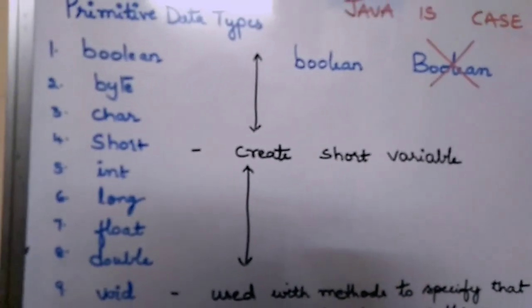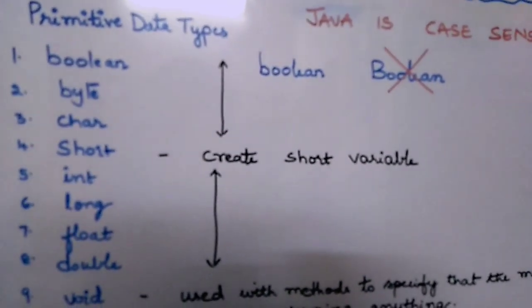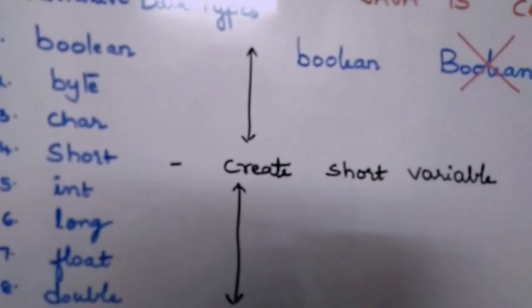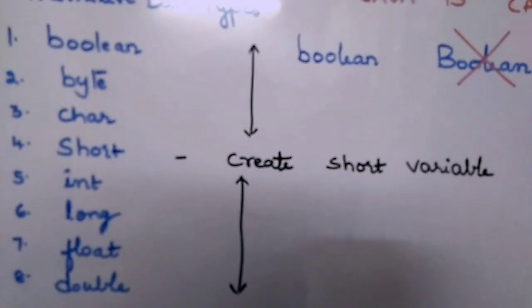So these are the 8 primitive data types that Java supports, and this is how you need to write the keywords. Every letter in the keyword should be in lowercase.